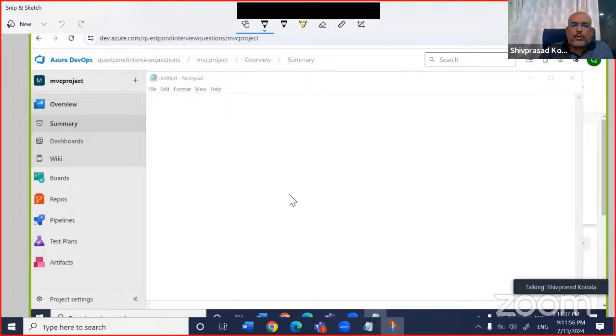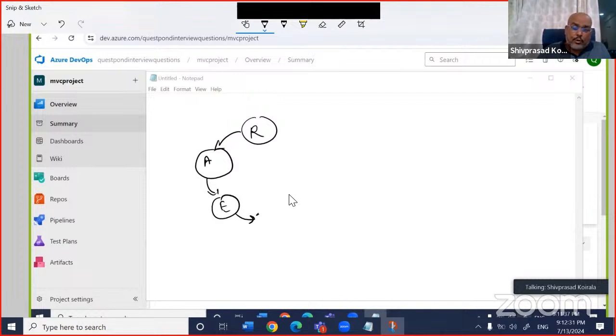So to check in the code, I'll just put it out here. First thing is you will need to have some kind of a repository. Now this repository can be GitHub, it can be Azure DevOps, it can be GitLab, right? So you can see that there is a repository out here. So first thing, you will need a repository. After that, you will write the code. You will do an architecture document or something, right? I will not go into the small steps now, higher level architecture, lower level. Let me not go into that, right? But you will write some architecture document or something. Then you will start executing it or coding that thing, right?